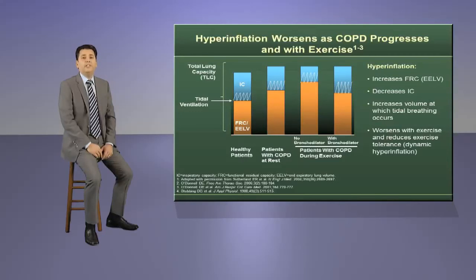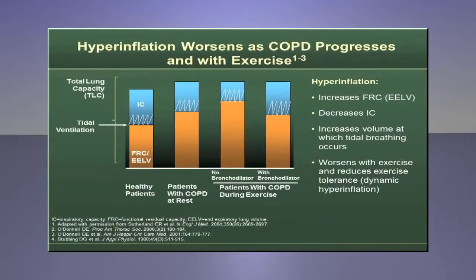Here, emphasize the key point that compared with healthy individuals, patients with COPD have hyperinflation, which worsens over time and with exercise. Bronchodilators can improve lung volumes and reduce hyperinflation. It's worth mentioning that as COPD progresses, several changes occur, including the loss of lung elastic recoil, alveolar and parenchymal tissue destruction, airway narrowing, and small airway inflammation.